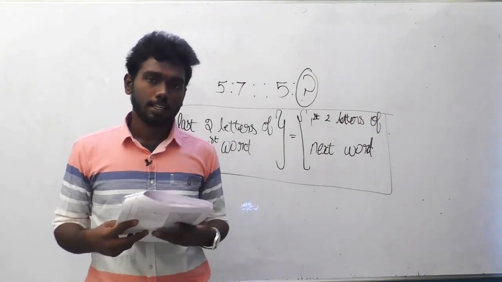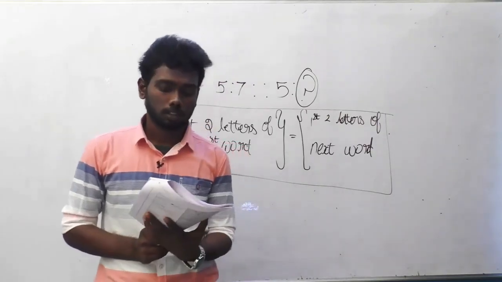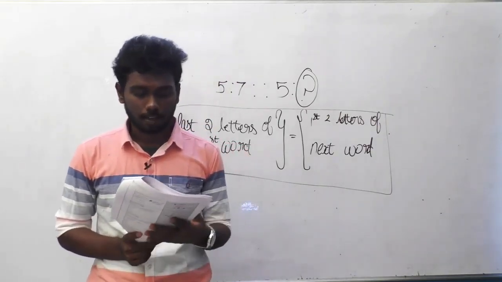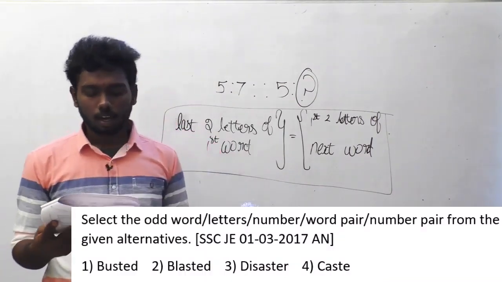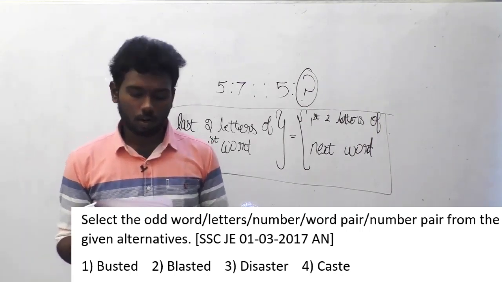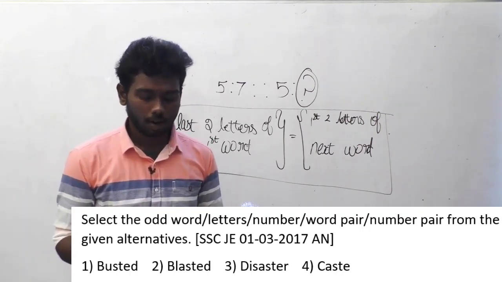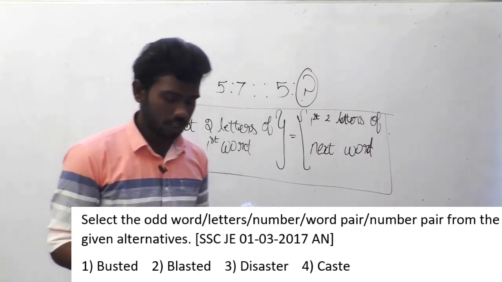Let's move on to the 80th question, 80 of SSC JEE. This question is asked in the year 1/3/2017 afternoon session. Let me read the question first. Select the odd word or letters or number from the given alternatives. Option A, busted. Option B, blasted. Option C, disaster. Option D, cast.